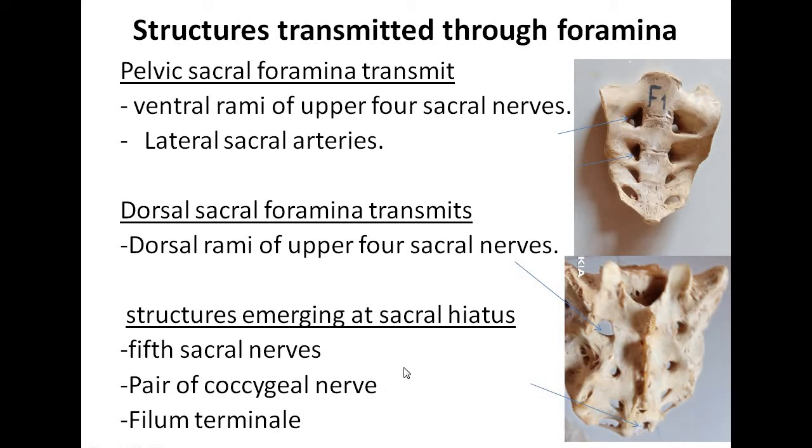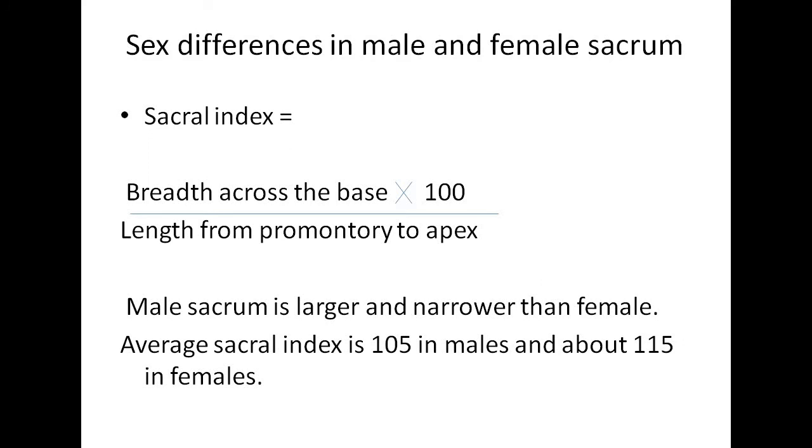Structures emerging at sacral hiatus. Here you can see at the end of this sacrum there is an inverted U-shaped gap, that is the sacral hiatus. The structures emerging from here are the fifth sacral nerves, this pair of fifth sacral nerve, pair of coccygeal nerve, and filum terminale. Now sex differences in male and female sacrum. These have medico-legal significance.